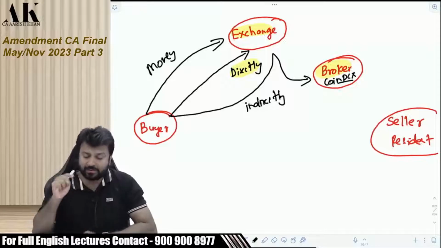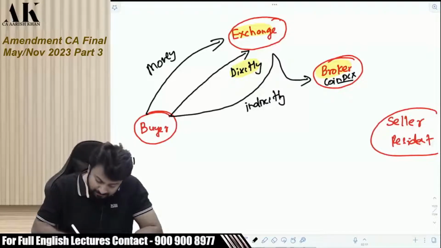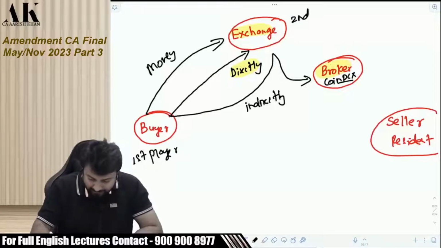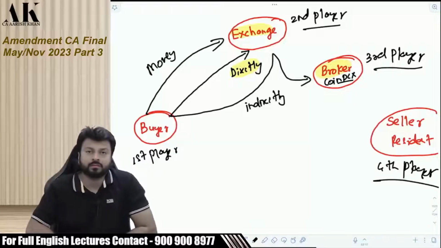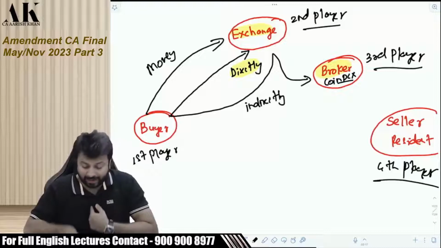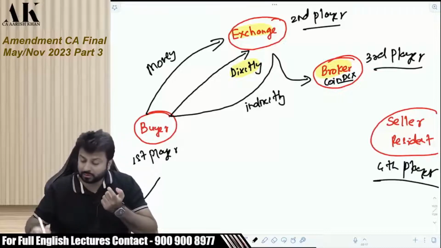So that is a very big problem. So there are four players. First player, second player, third player. You need to have a lot of patience to understand this. And there is fourth player. How will I deduct the TDS? And even if I deduct the TDS, how will I come to know the PAN of the seller?